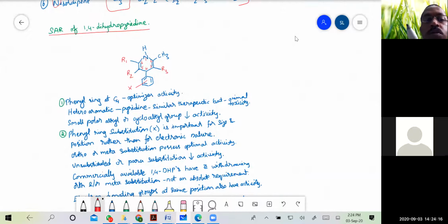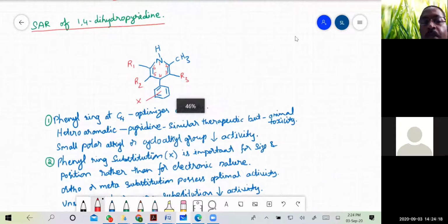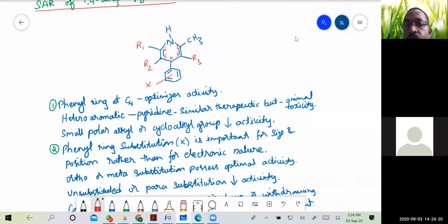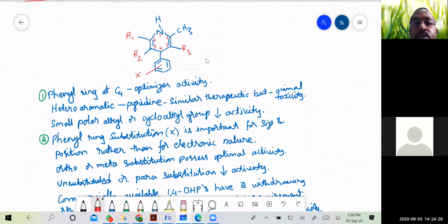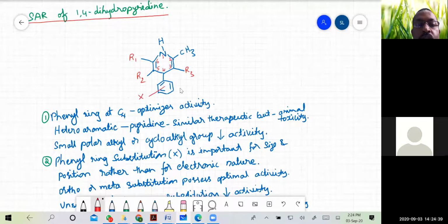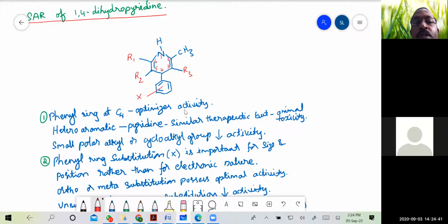Okay, so this is the 1,4-dihydropyridine common structure. And coming to the SAR, the first point is the phenyl ring at C4 position. Phenyl ring at C4 position optimizes activity.